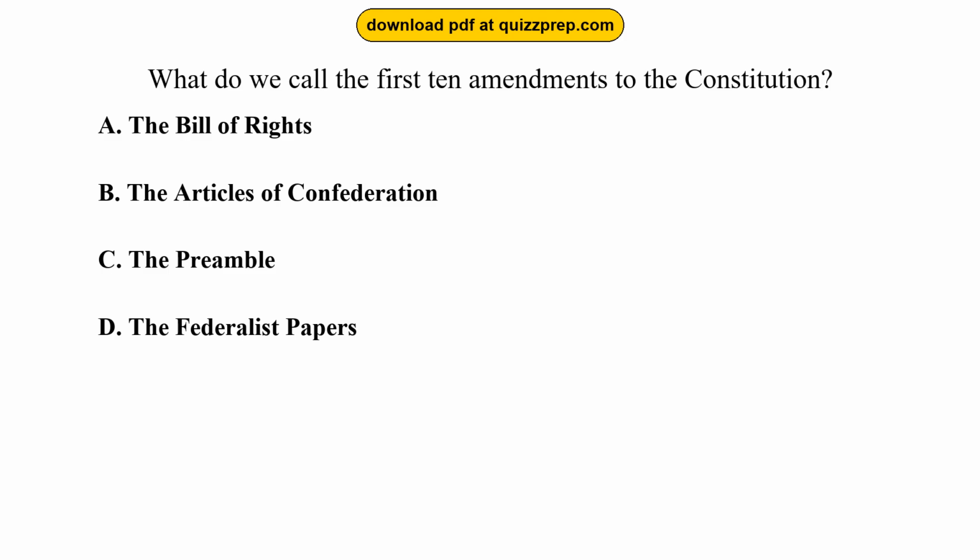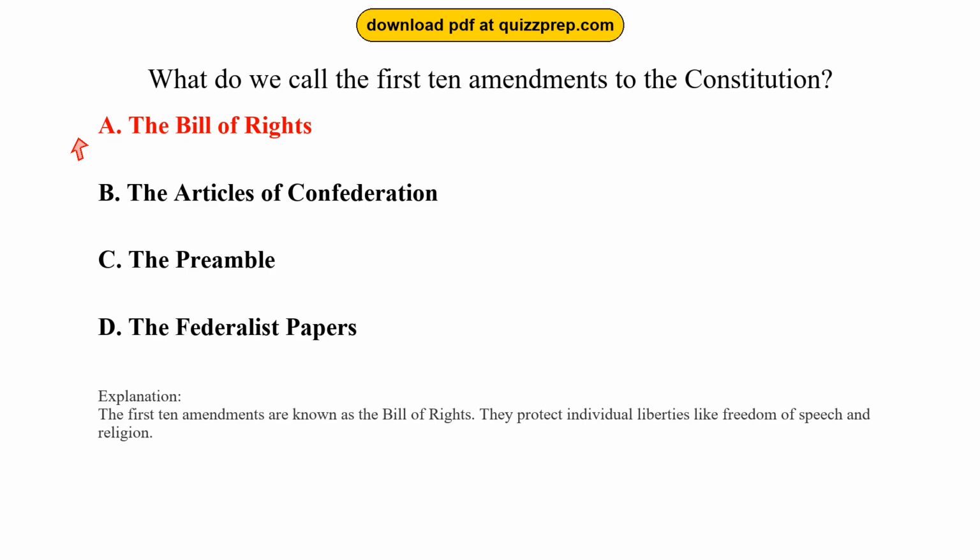Question 48. What do we call the first 10 amendments to the Constitution? Option A, the Bill of Rights. Option B, the Articles of Confederation. Option C, the Preamble. Option D, the Federalist Papers. The correct answer is option A, the Bill of Rights. The first 10 amendments are known as the Bill of Rights. They protect individual liberties like freedom of speech and religion.